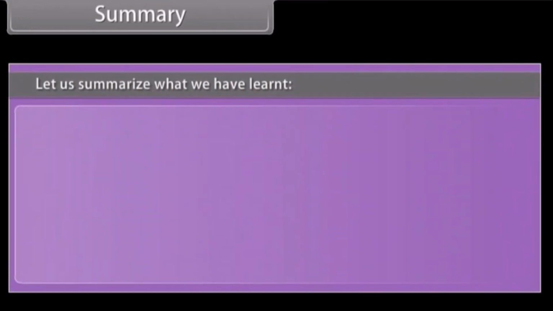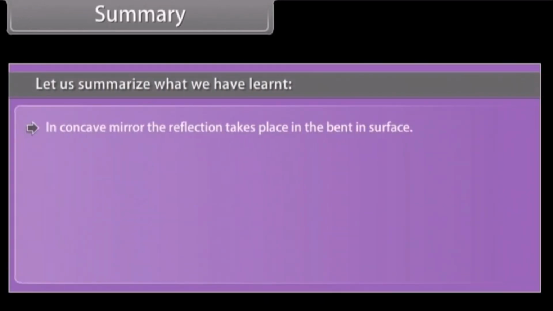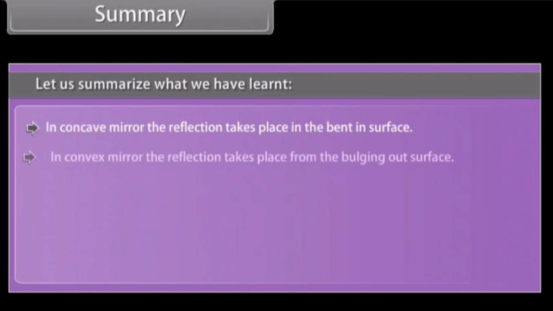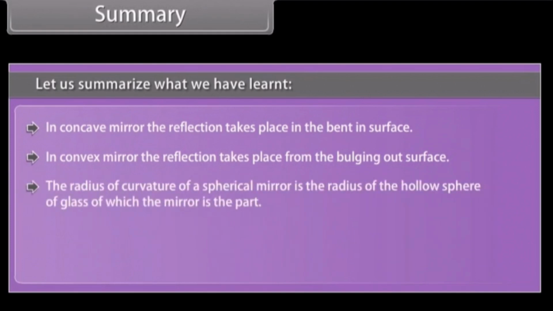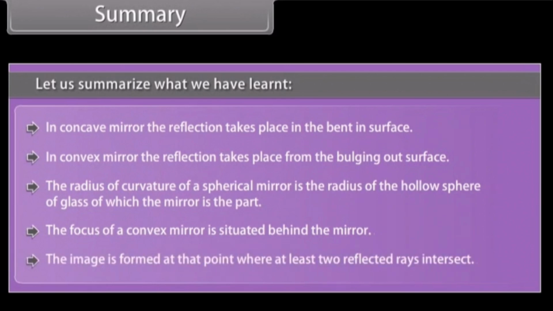Summary. Let us summarize what we have learned. In a concave mirror, the reflection takes place from the bent-in surface. In a convex mirror, the reflection takes place from the bulging out surface. The radius of curvature of a spherical mirror is the radius of the hollow sphere of glass of which the mirror is a part. The focus of a convex mirror is situated behind the mirror. The image is formed at that point where at least two reflected rays intersect.